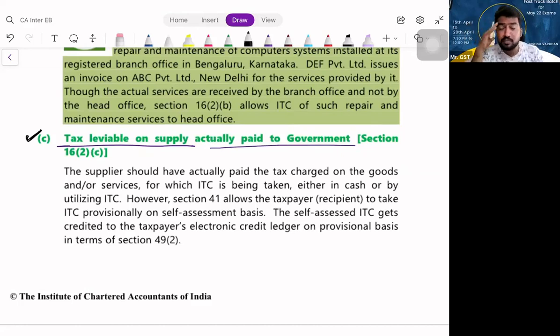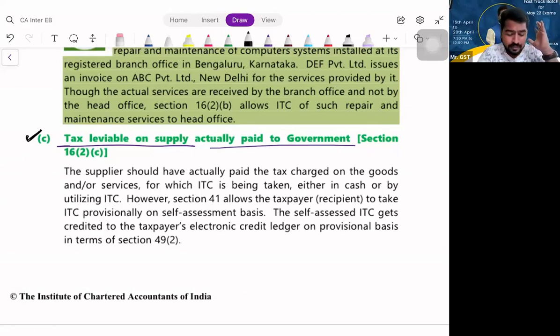Are you able to understand? Sir, this provision is harsh on the recipient. Yes. Please understand, even though you paid GST to the supplier, your supplier failed to furnish his return and pay tax to the government, you are being punished. You cannot avail ITC. Clear? So please understand, when the new GST law has been introduced, it is obviously very difficult to understand what has been placed in the law. Right? So immediately when the government imposes such restrictions or conditions, what will happen? Obviously, people will get scared, correct?